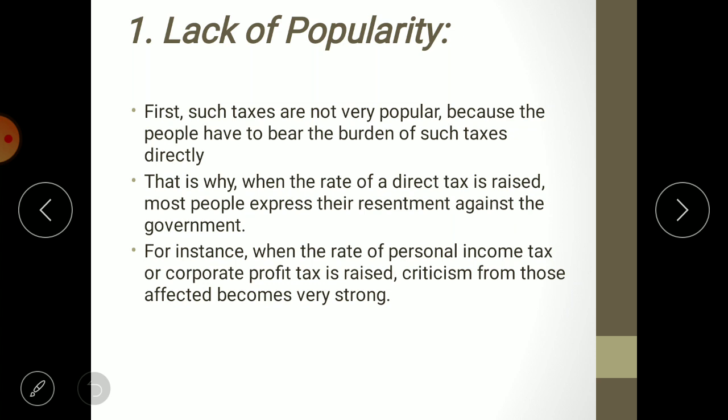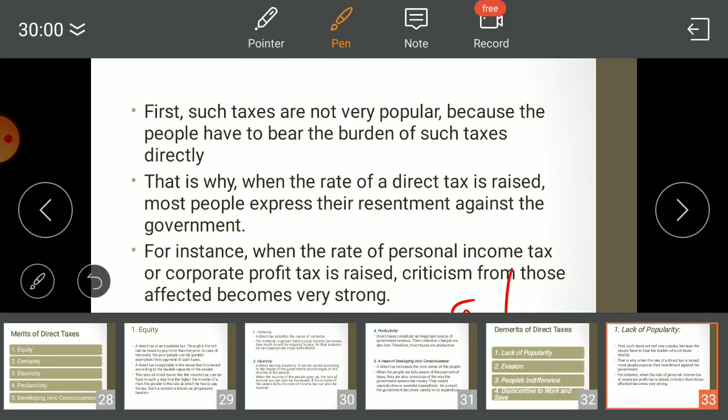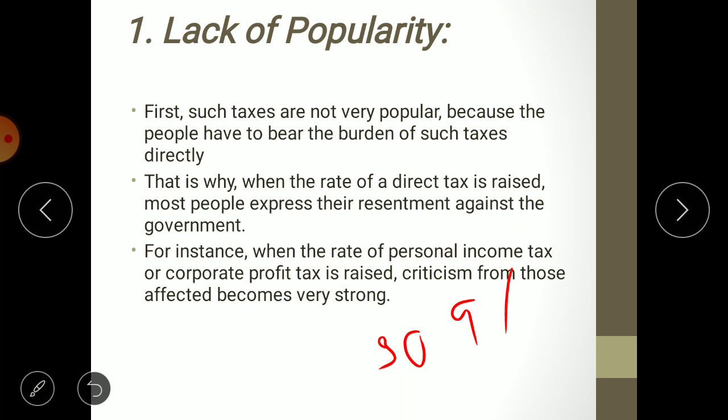For instance, when the rate of personal income tax or corporate profit tax is raised, criticism from those affected becomes very strong. You know that the tax rates are declared in the financial bill, and if we talk about income tax, then the income tax slab is there, and every year the tax rates are changing. And secondly, the corporate tax rates are there, a flat 30.9% tax is payable by the corporates on the basis of their profit. So this is the figure prevailing for a longer period of time.